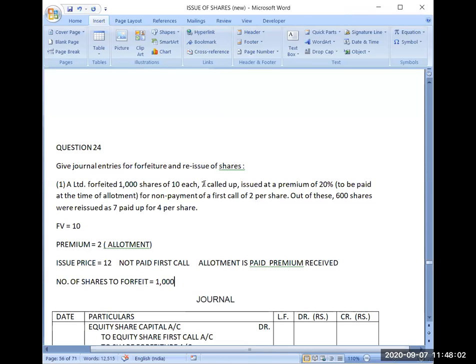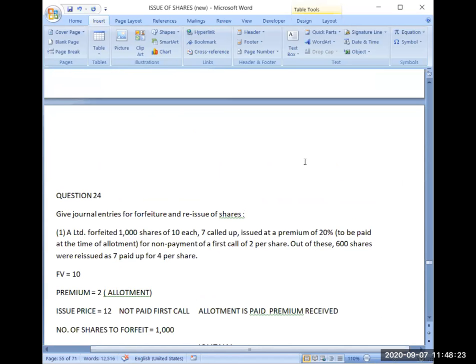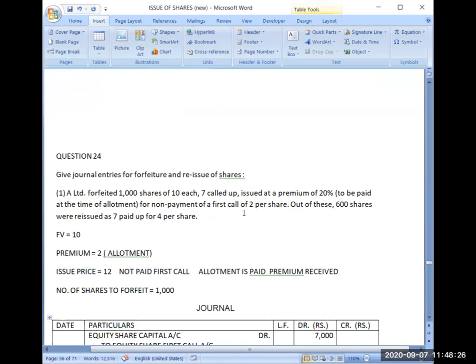And it is clearly mentioned that you have called up rupees 7. Rupees 7 called up. So that's why it will become 7000. Yes, first amount is clear. Now on 1000 shares, I have not received rupees 2.